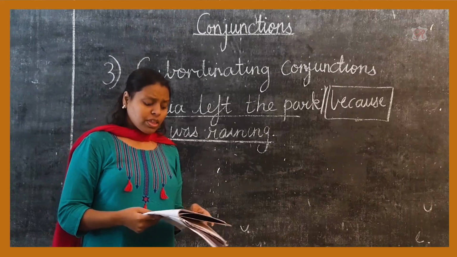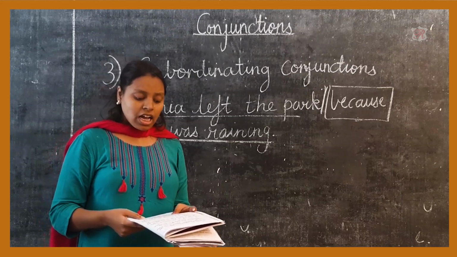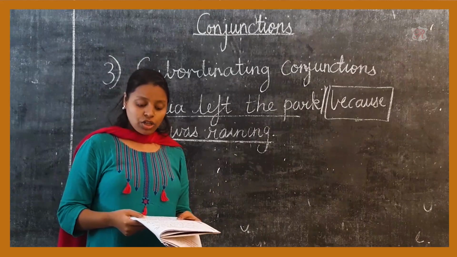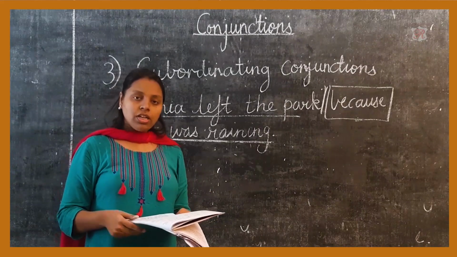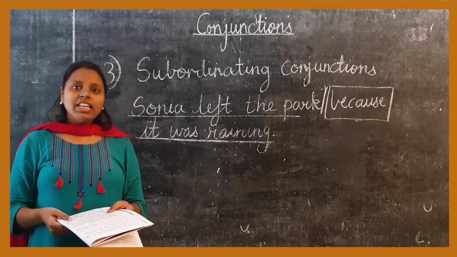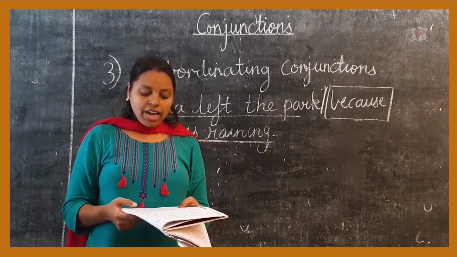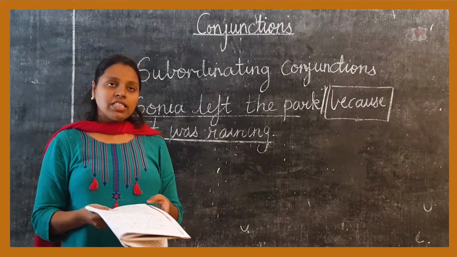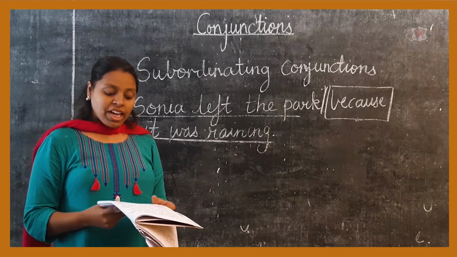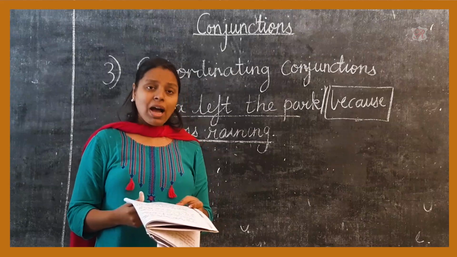It was unfortunate that Mr. Brown will not return. It was unfortunate is one part of the sentence, that is the subordinating conjunction, and Mr. Brown will not return is the other part of the sentence. The word that, if I underline it, connects the two parts of the sentence.